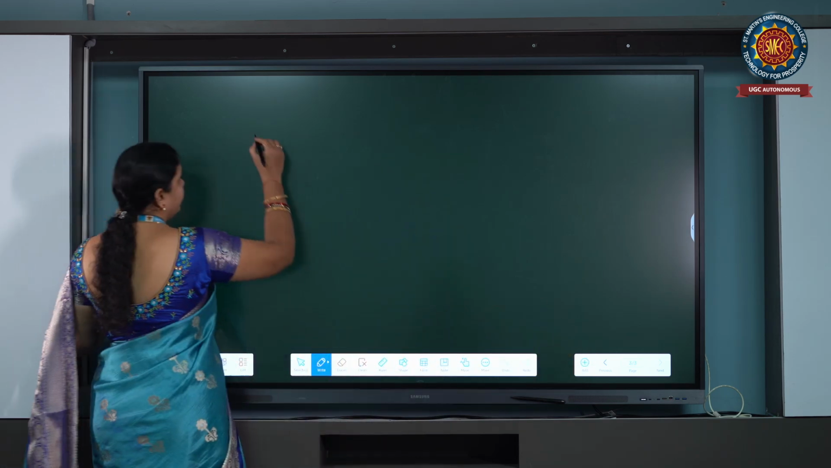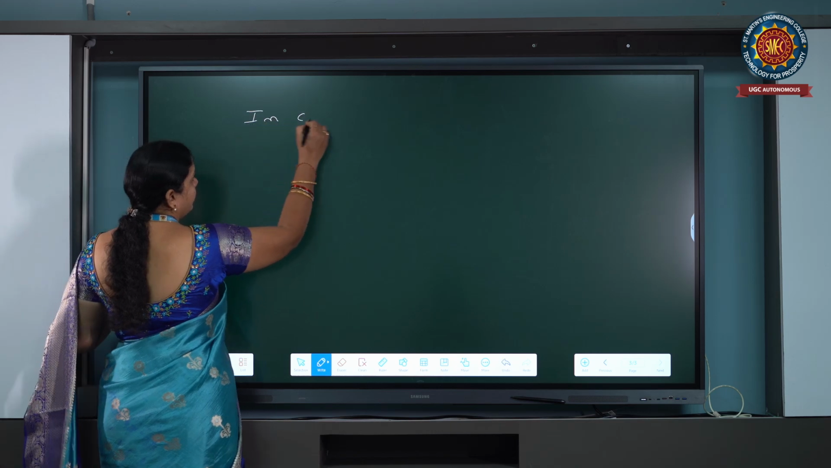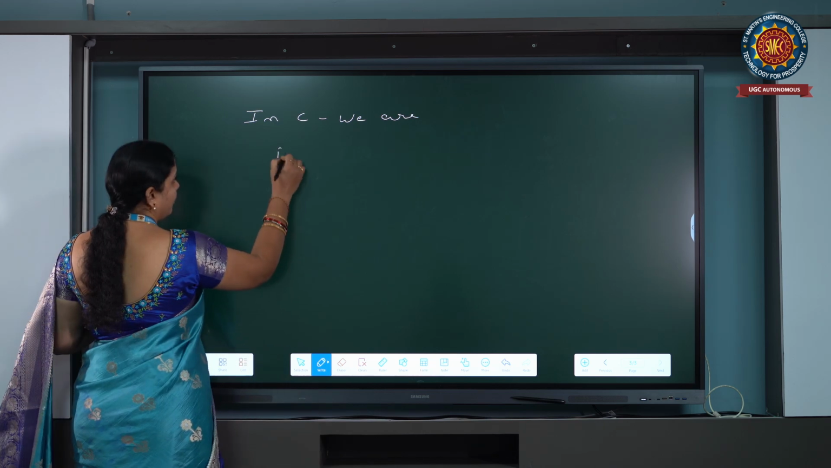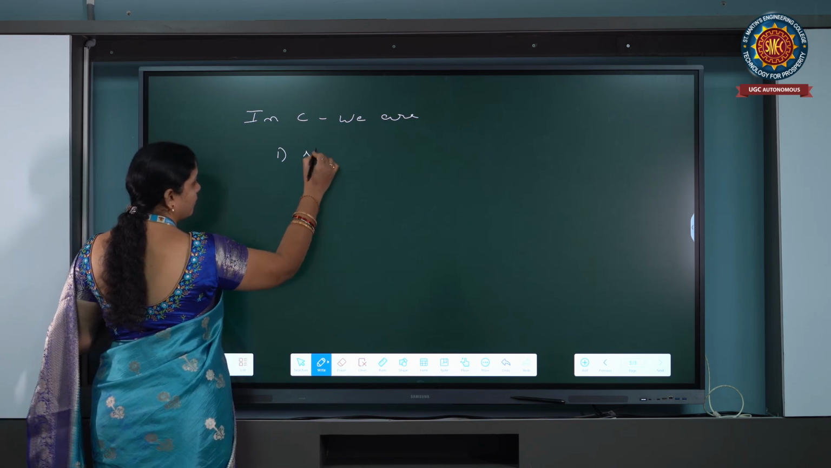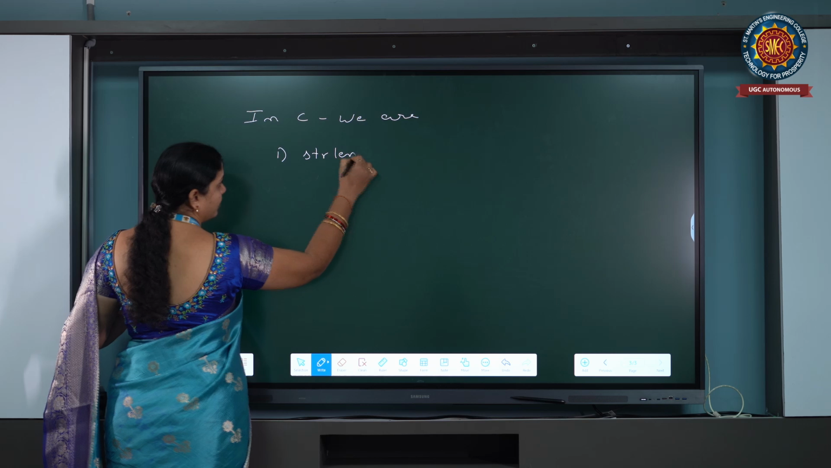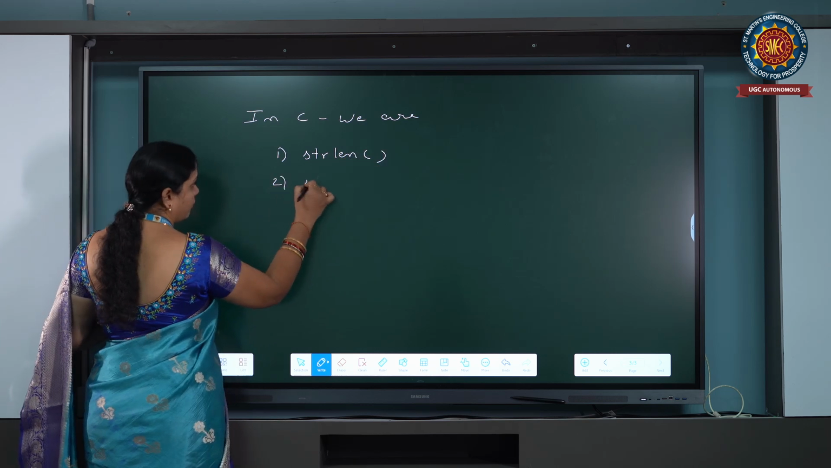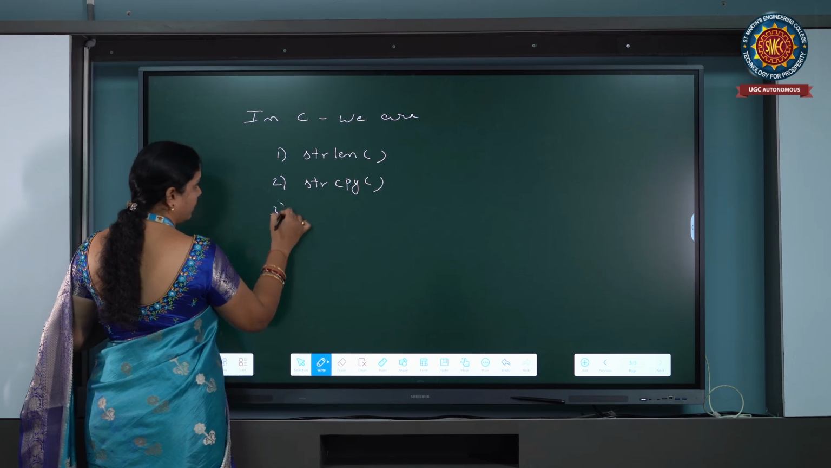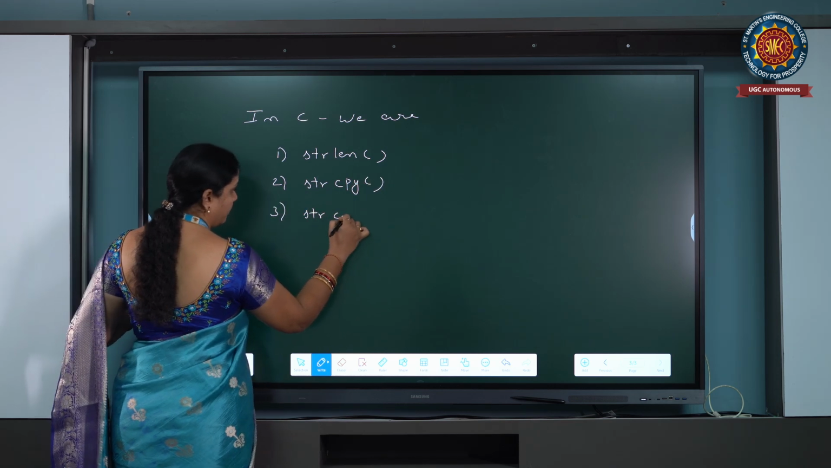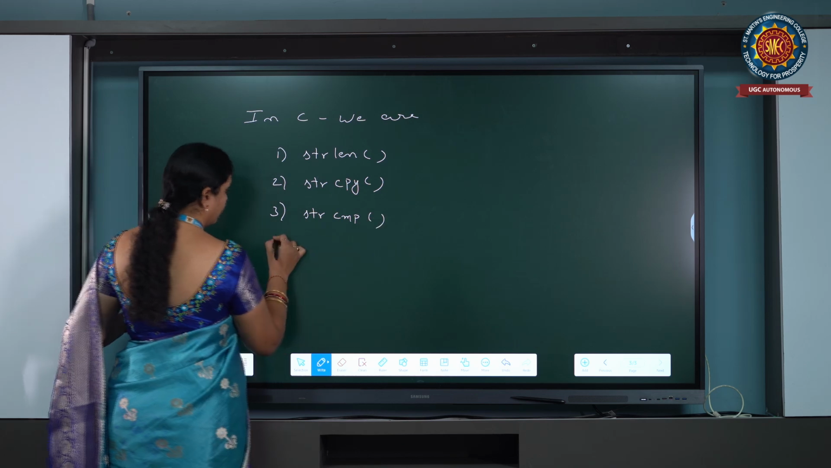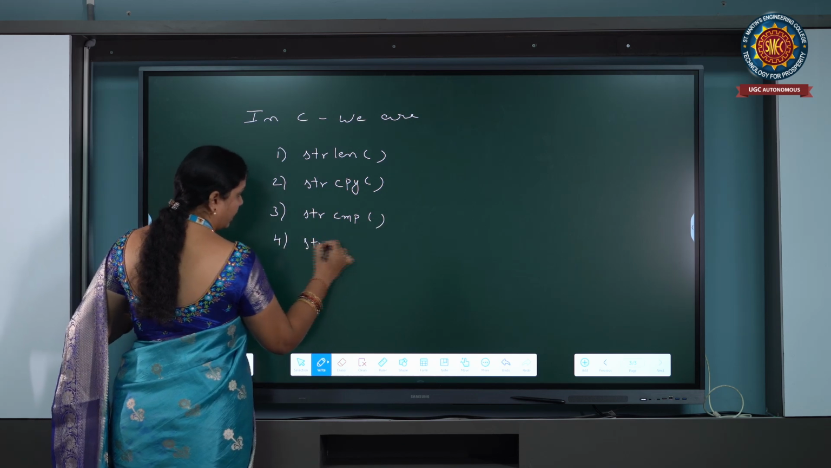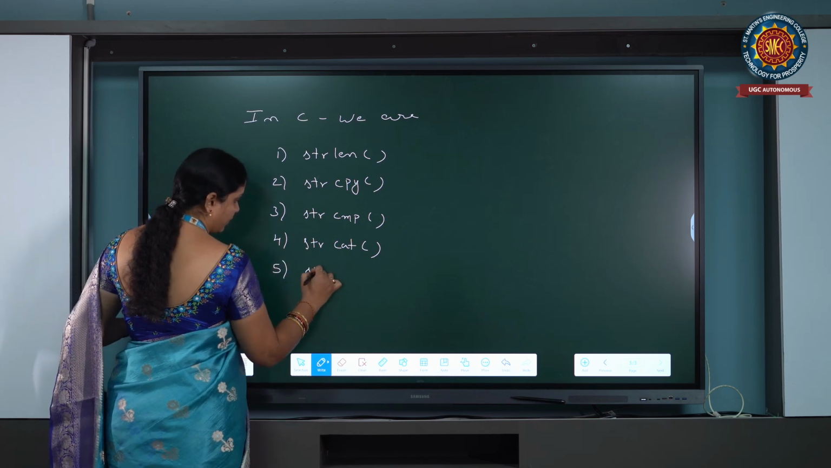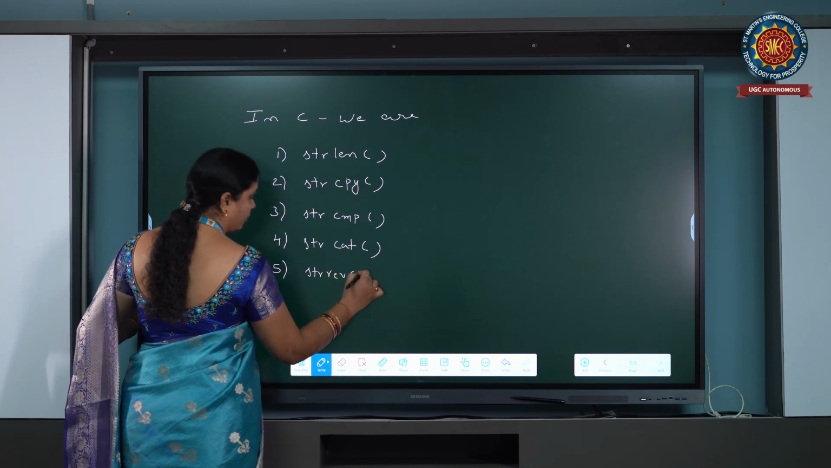In C we are having 5 string handling functions. First one is string length, second one string copy, third one string comparison, fourth one string concatenation, and fifth one string reverse.